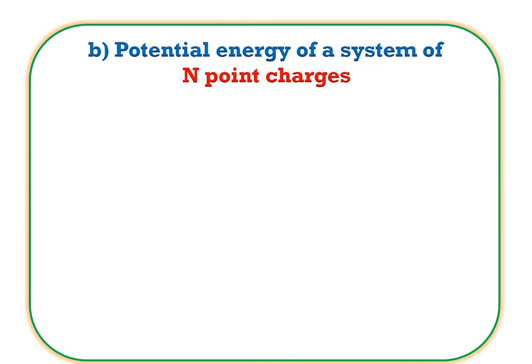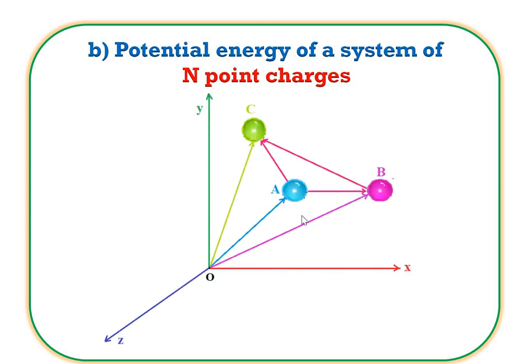Next point is potential energy of a system of n-point charges. That means there are a large number of charges. Let's see the figure for this. This one is the configuration of the n-point charges. Charge Q1 at point A, having the position vector R1 vector. Charge Q2 at point B, having the position vector R2 vector. Charge Q3 at point C, having the position vector R3 vector.